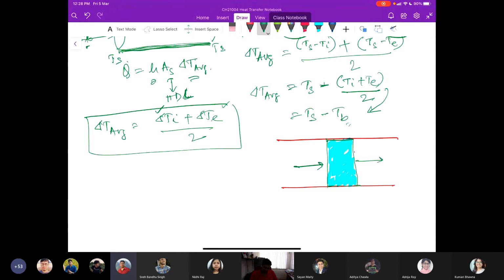We do the differential, the elemental analysis: m dot Cp Tm enters, and m dot Cp (Tm plus dTm) leaves. Ts is the surface temperature, which is kept constant.